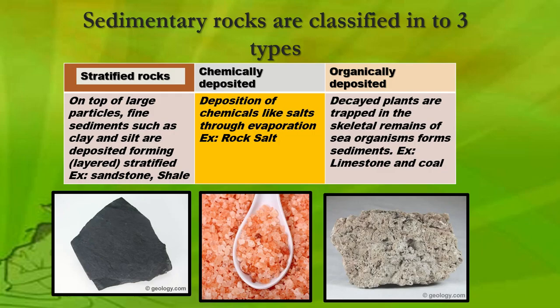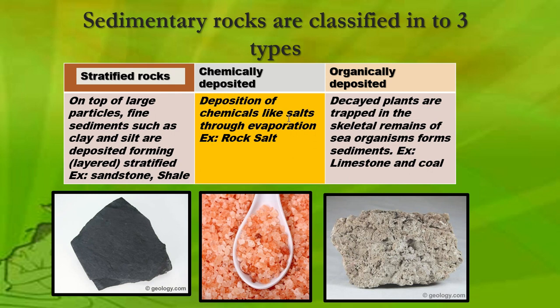Sedimentary, which means settle down. They classify that into three types. What are they? Stratified, chemically deposited, and organically deposited. For example, I've shown here stratified rocks: on top, large particles, then fine and small sediments such as clay and silt are deposited, forming stratified, which means layers. For example, shale and sandstone. Shale we use for blackboard. It's a light rock, okay?